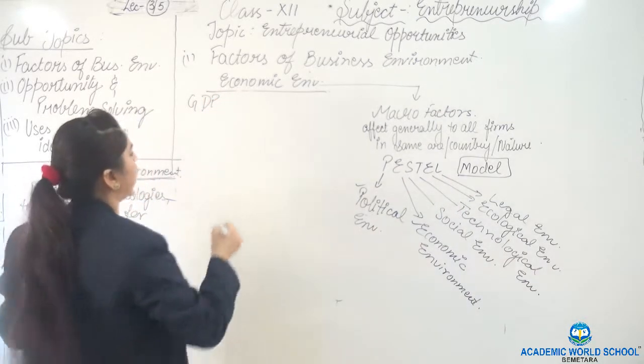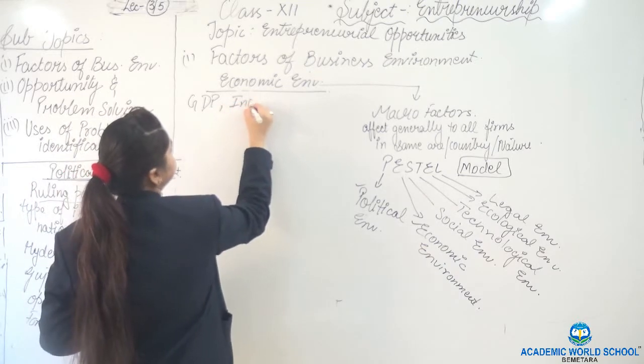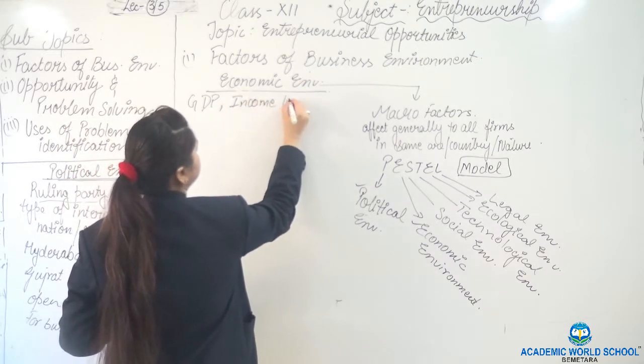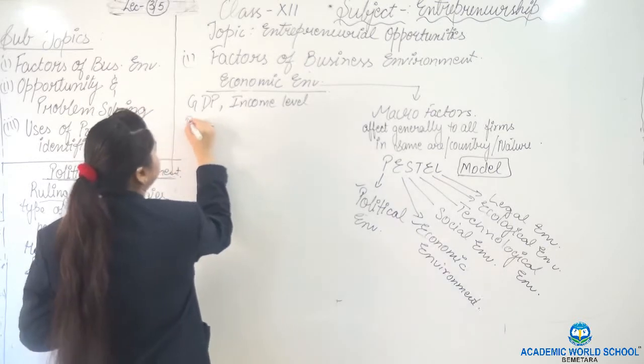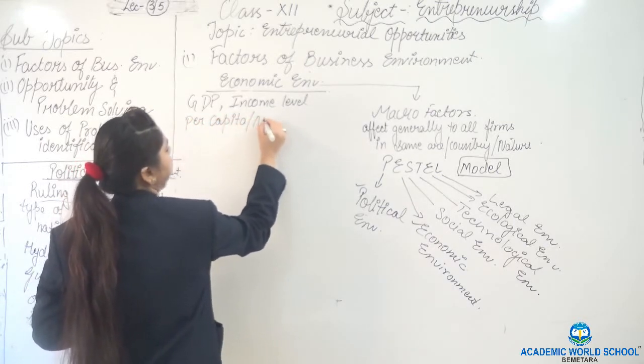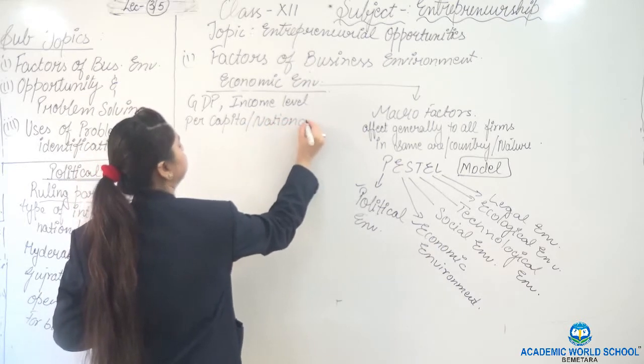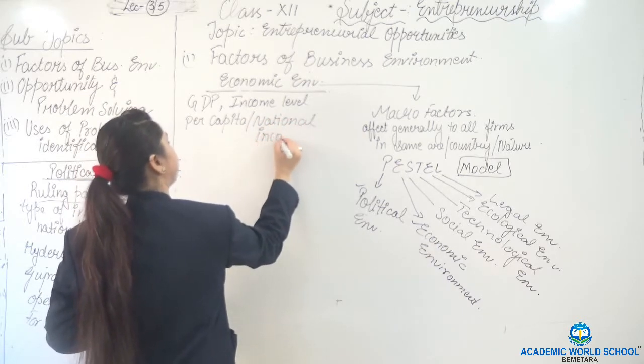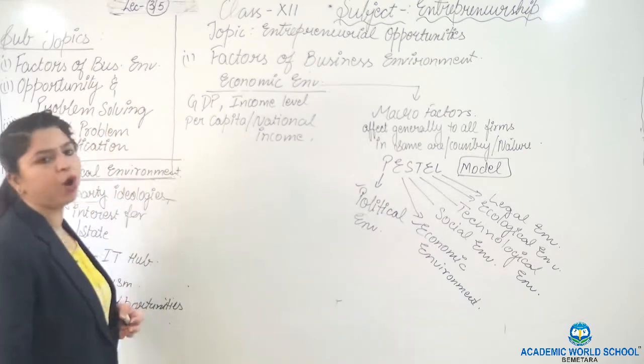Gross domestic product, our income levels, that is per capita or national income.